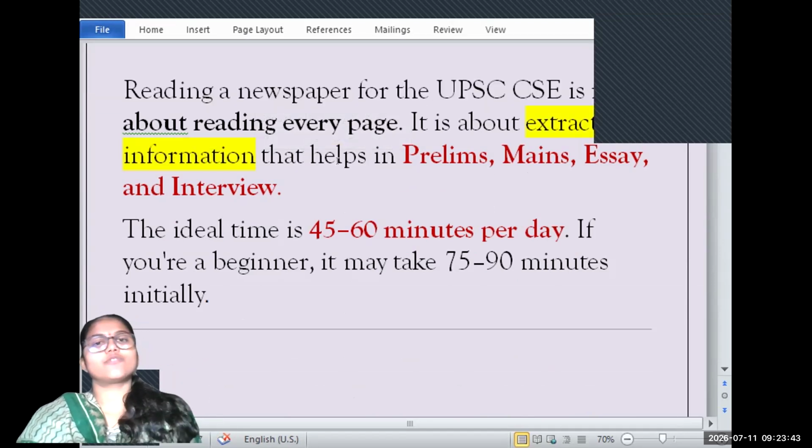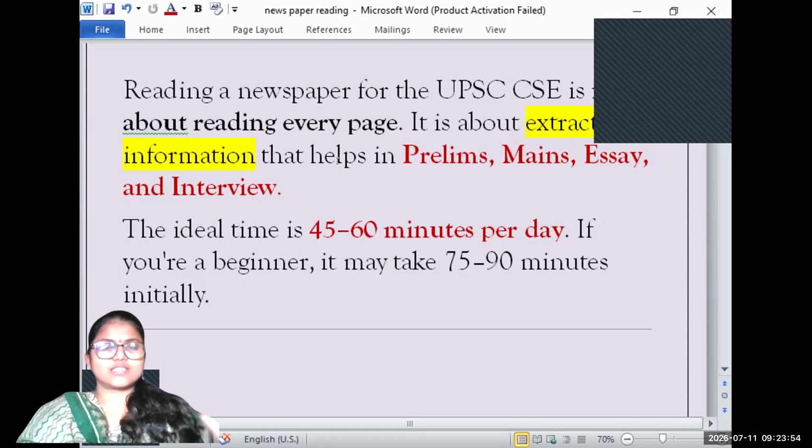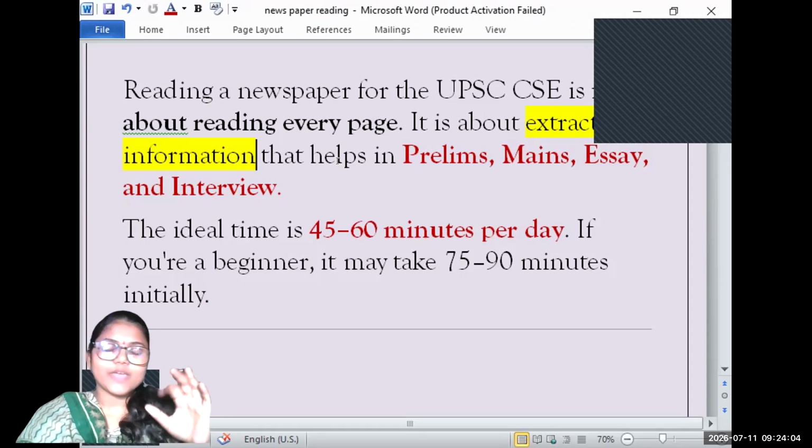Reading is sufficient for students. News reading is different; extracting and analyzing the news is different. For students in schools or colleges, news reading is enough. But for competitive exams like UPSC CSE, extracting is what makes the big change.